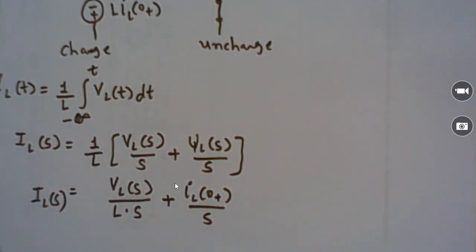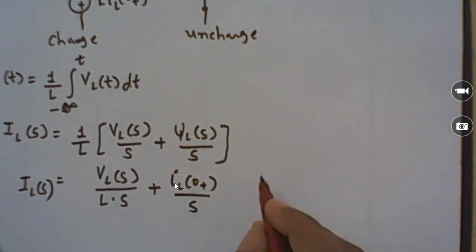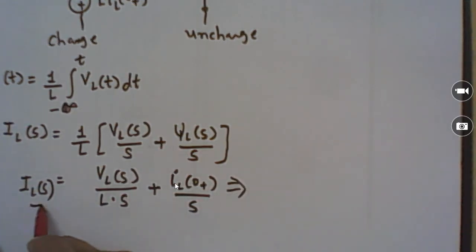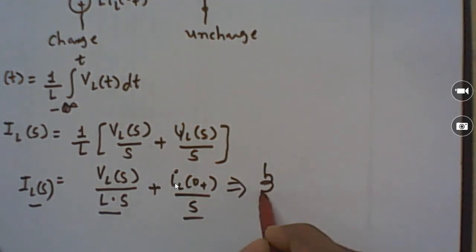IL of S. So the inductor can be replaced, if we synthesize these equations, as an addition of two currents, this one current and another current. So we can replace this inductor in the S domain.